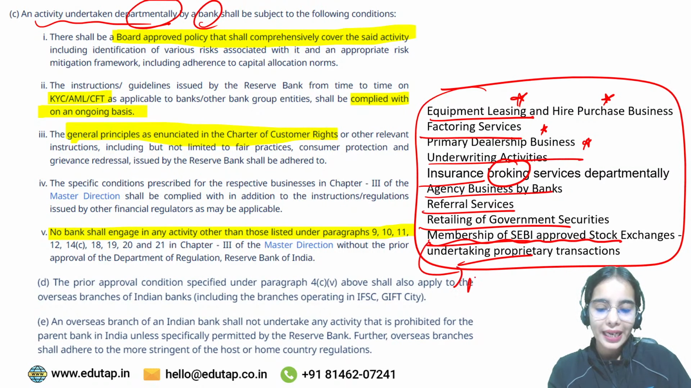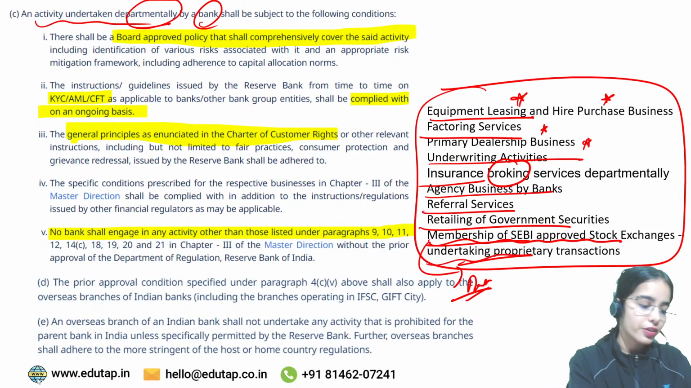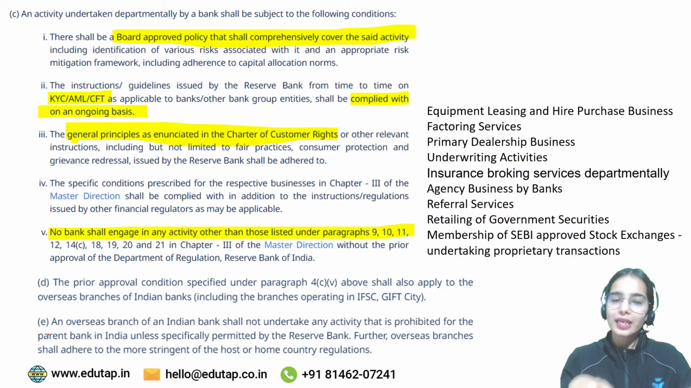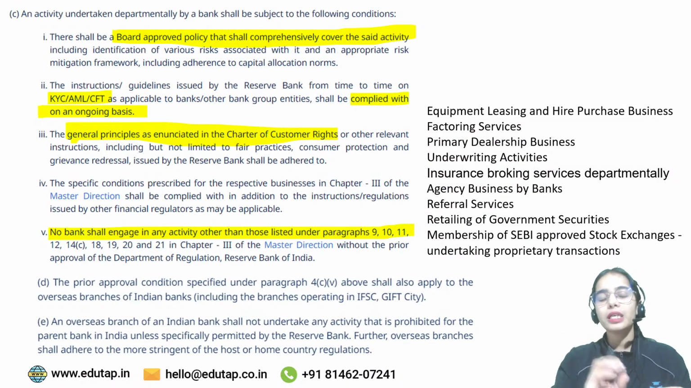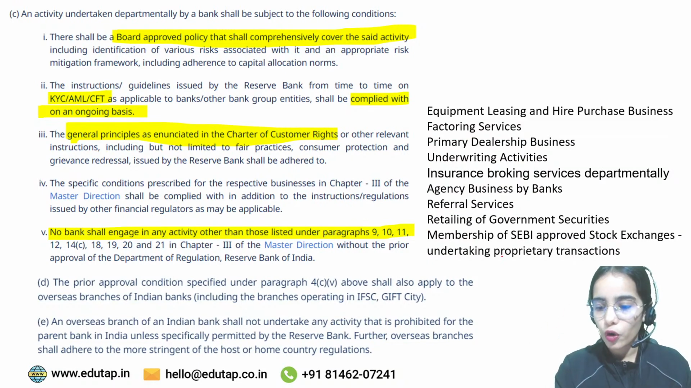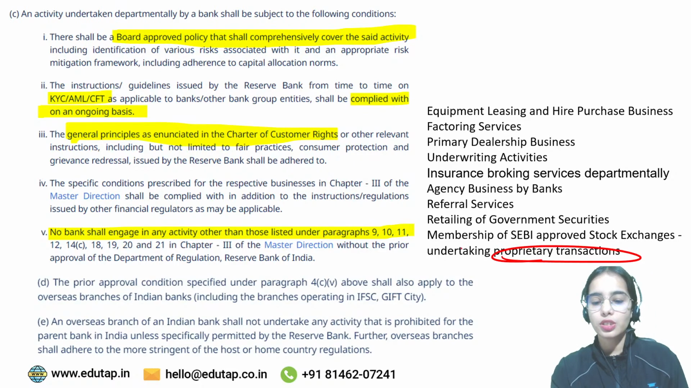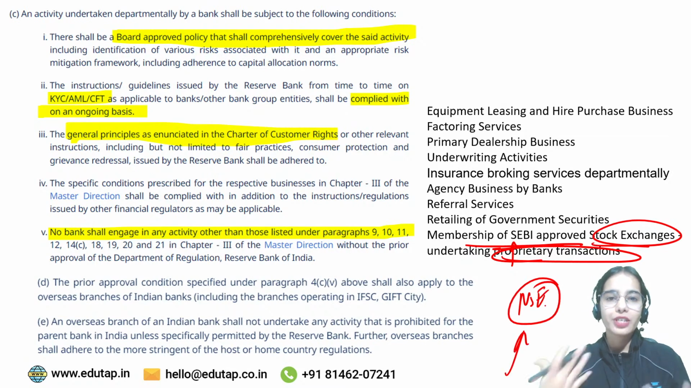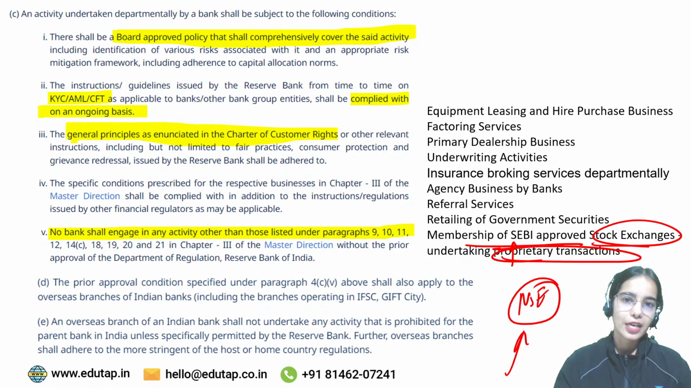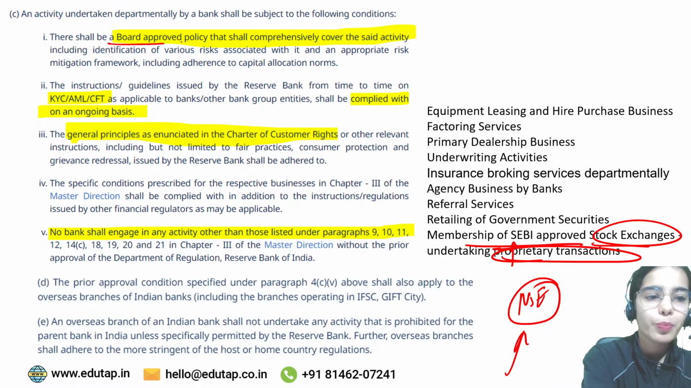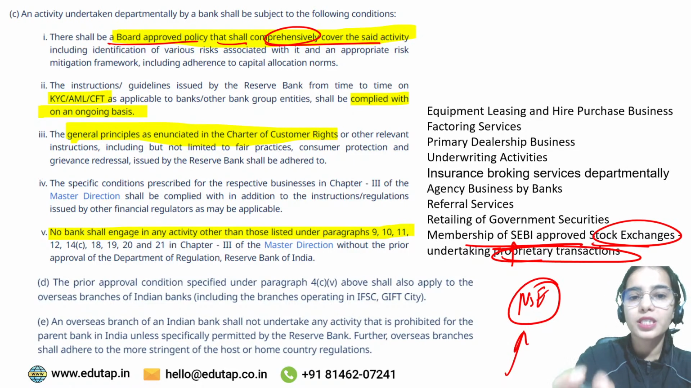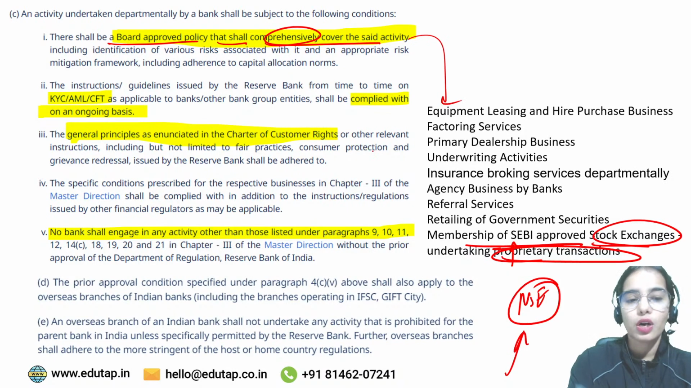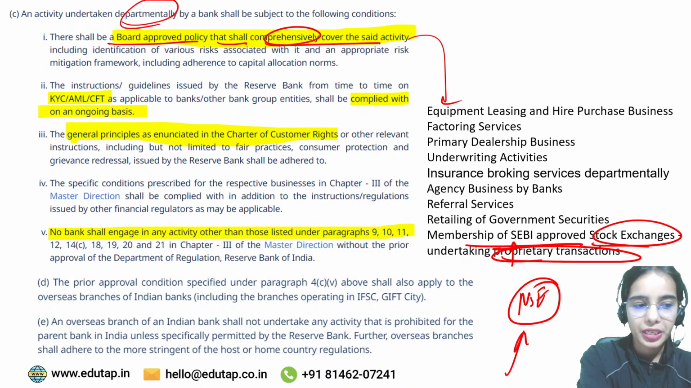So the bank can have the membership of the SEBI, undertaking proprietary transactions, that is your own transactions, for your own investment in the shares and the stocks. For the own transactions, you can take the membership of the stock exchanges. You can become a member of the NSE so that you can invest in the stocks available in the National Stock Exchange. Okay, so there should be a board approved policy that shall comprehensively cover the said activity that is undertaken by the bank departmentally.